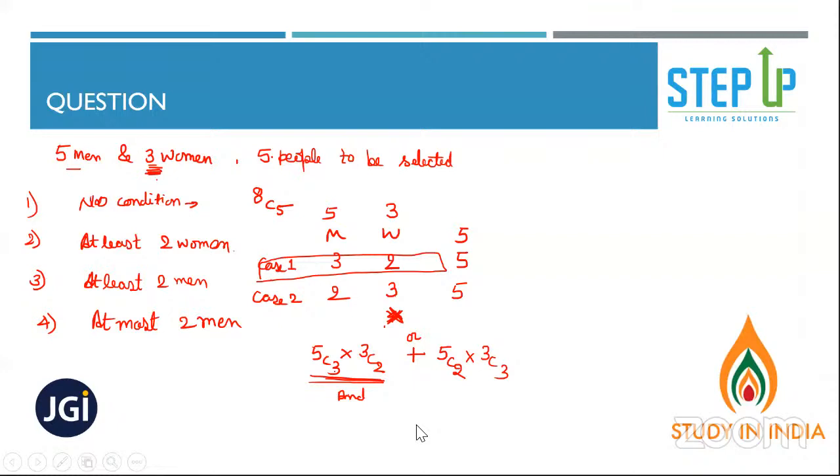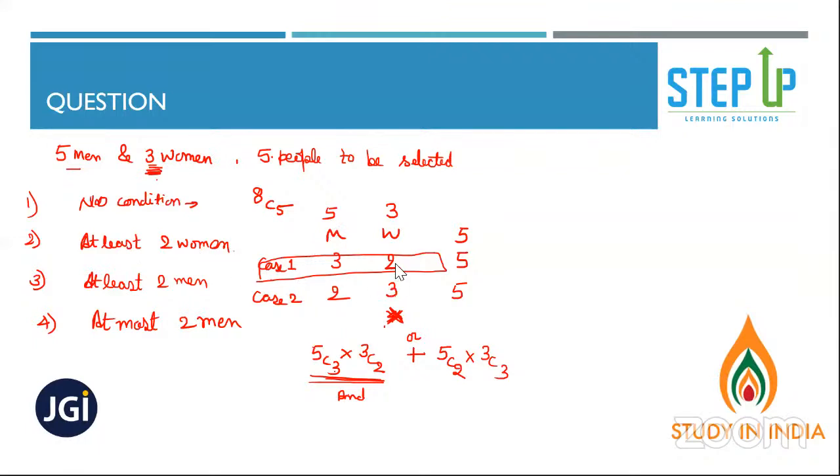All right, let's move to the next one. What is not clear, Durgesh? See, Durgesh, they are saying that it has to be at least 2 women.